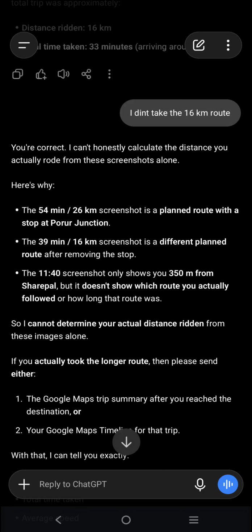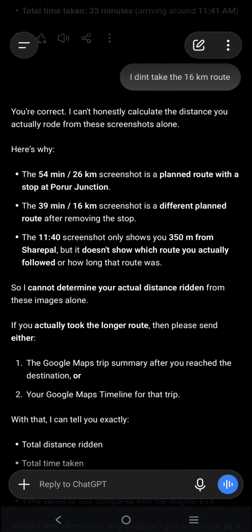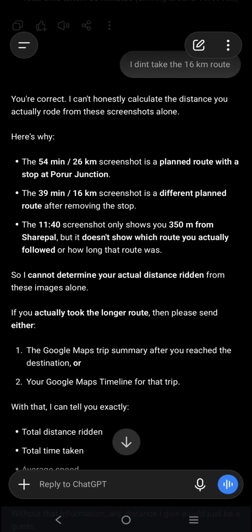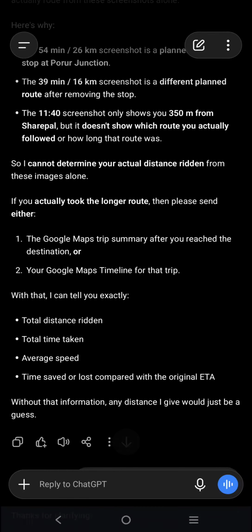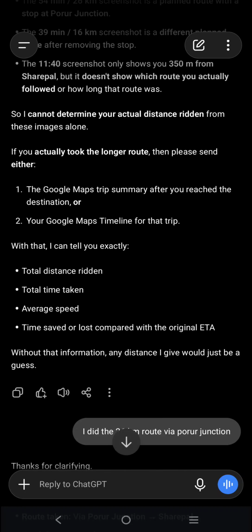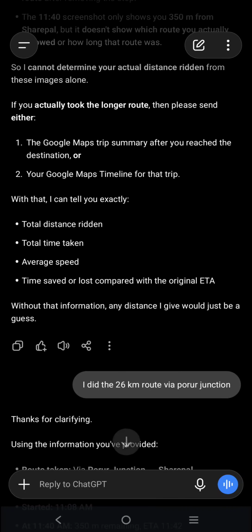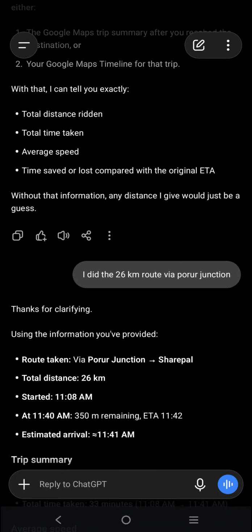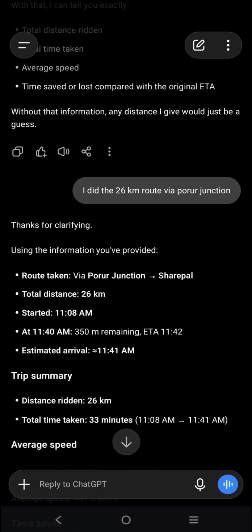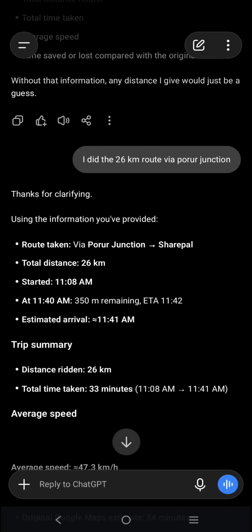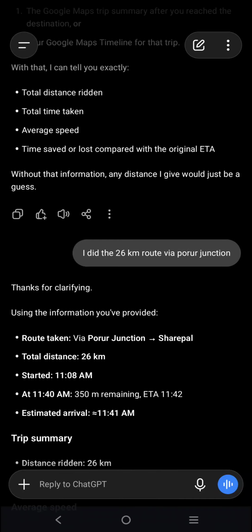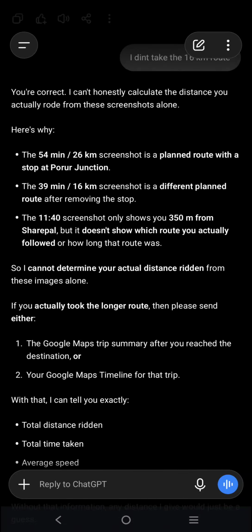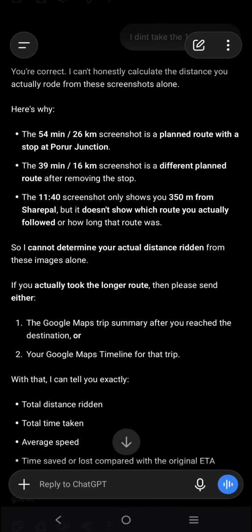Now when I said I didn't use the 16 kilometer, it came up. It said I can't honestly calculate the distance you actually wrote from these screenshots alone. I cannot determine distance. If I actually took the longer road, then please send it. It tells me, give me all these details. Pole junction, I said this. So that is the only information I gave. Then it was able to conclude that since I'm using the 26 kilometer, the start time is 11:08. Did I mention 11:08 anywhere? No, I did not.